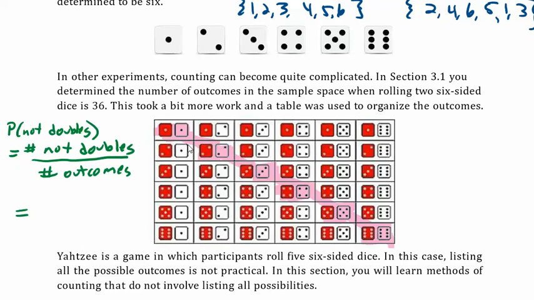So all the rest of these are not doubles, right? 36 take away 6, so there's 30 of them that are not doubles out of 36. And that reduces down to 5/6. So you could do it either way. You could do the complement and subtract the probability of getting doubles from 1 or from 100%, or you could count the number of ways of not getting doubles.